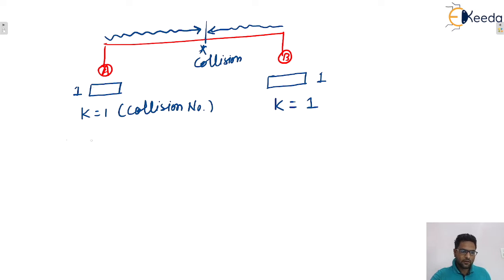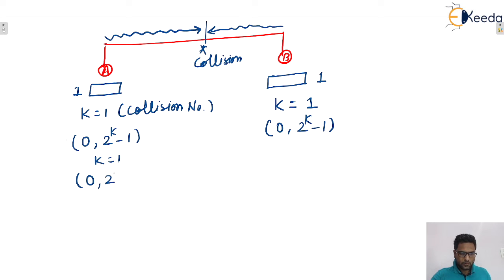So yes, the back-off algorithm will give one range, and that range is from 0 to 2 raised to the power k minus 1. That is given by the back-off algorithm. So put k equals 1. After putting k equals 1, it becomes 0 to 2 raised to the power 1 minus 1, so this range is from 0 to 1. Similarly here also, if we put k equals 1, then the range will be 0 to 1.